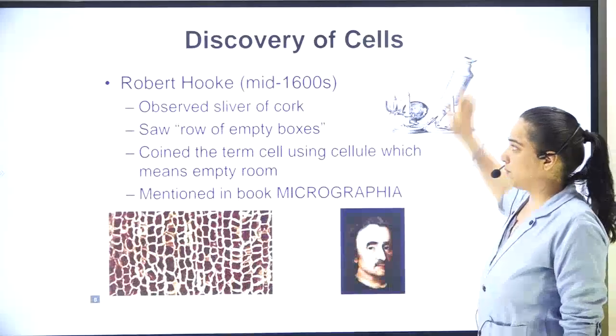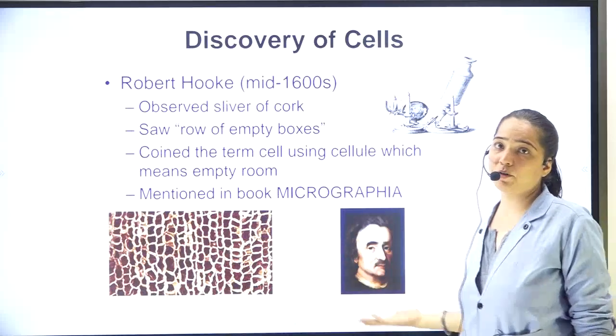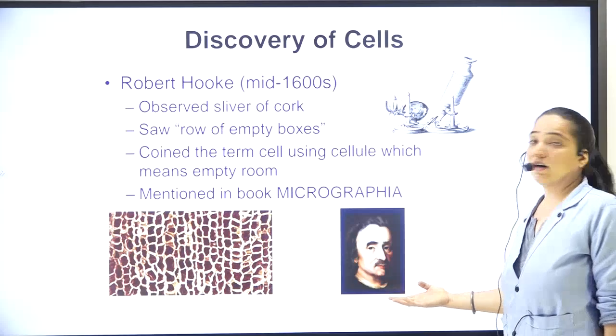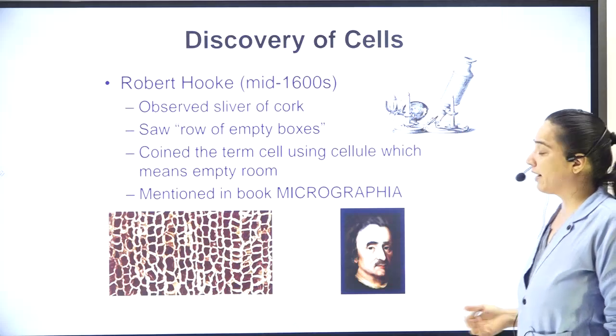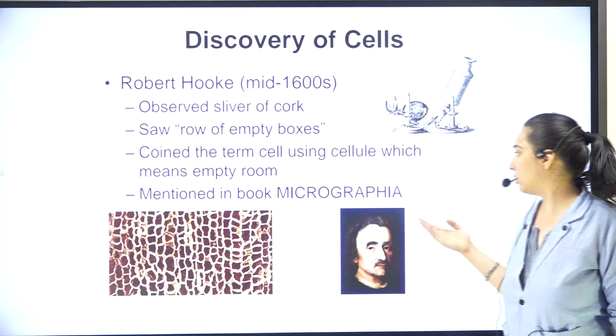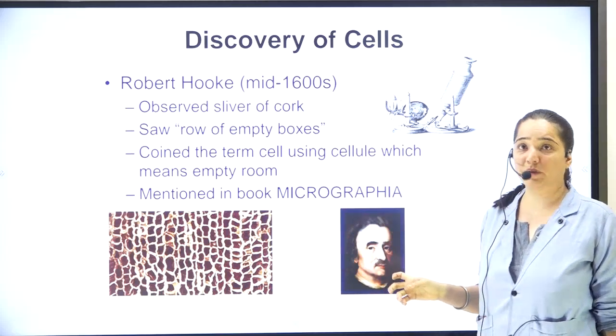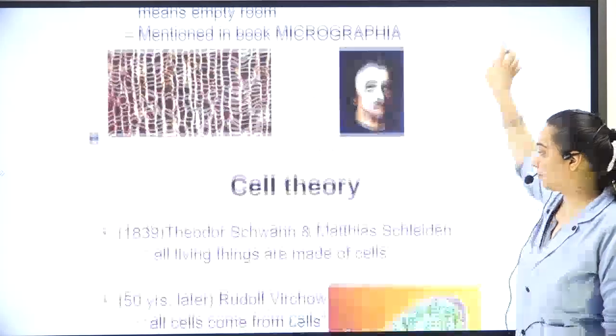Now, moving on to the next part, that is the discovery of the cell. It was Robert Hooke who discovered the cell by using the crude microscope that is given over here, and he mentioned it in his book, which was termed Micrographia, which means minute handwriting.